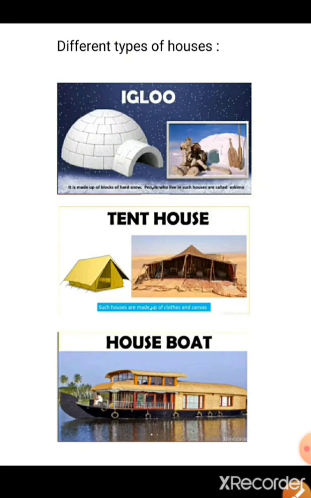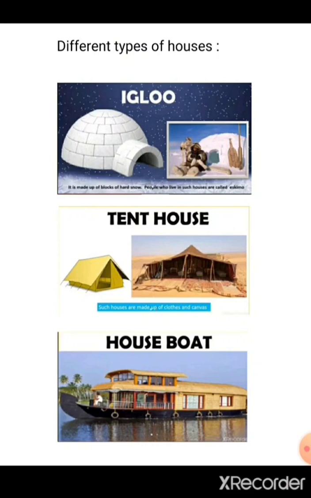Now, there are other different types of houses also, children. Houses are made according to the weather condition and the things available over there. This is just extra knowledge I'm giving you. In places where there is lots of snow, like Antarctica, they don't have mud, bricks, cement.